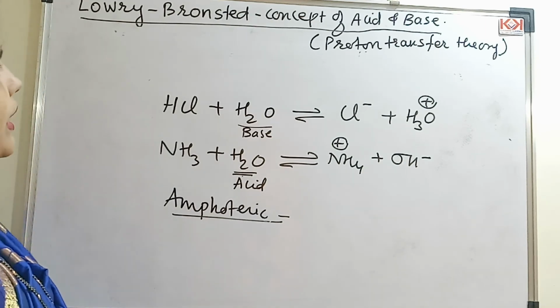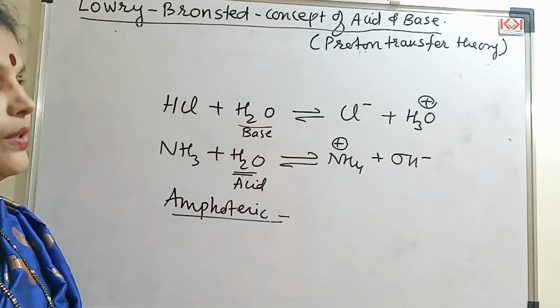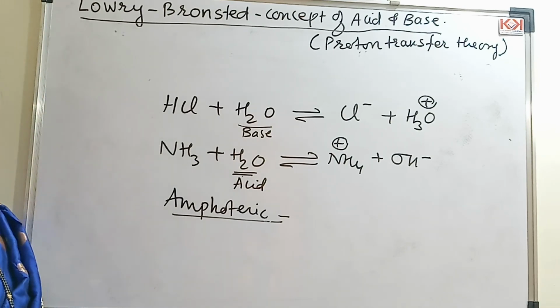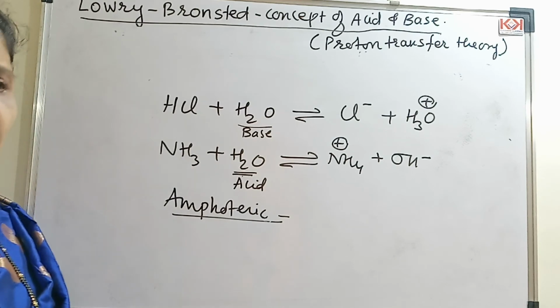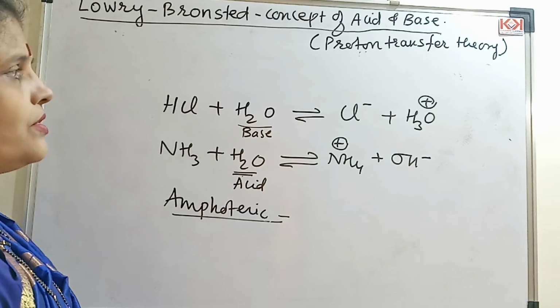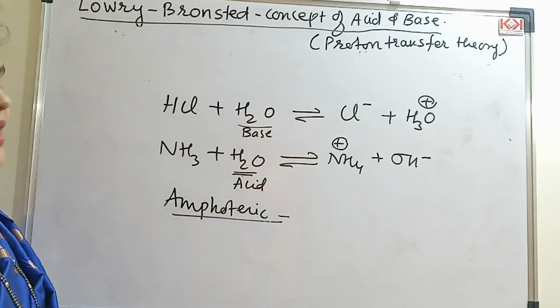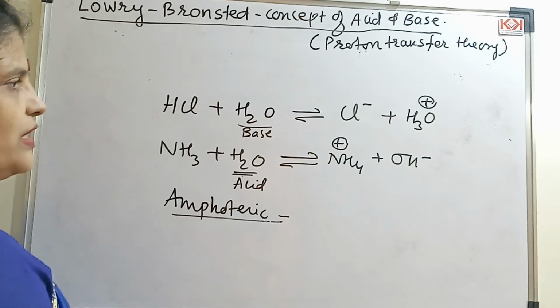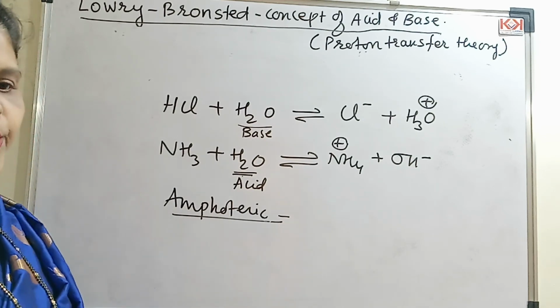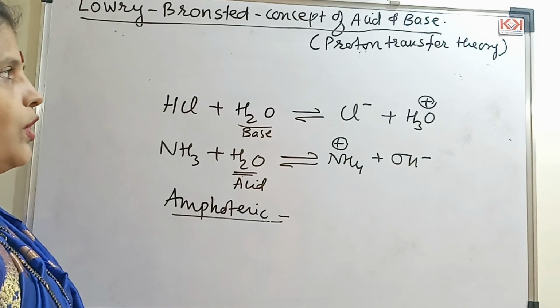So you now know what are Lowry-Bronsted acid and base, and what is a conjugate acid and conjugate base. What is a conjugate acid-base pair, students? It only differs by a proton. Species that differ by a proton are called conjugates, and you have to use this sign here. Very important thing, you don't have to dissolve the substance in water to know whether it is an acid or a base. The only thing is it should have a proton to check the proton transfer.